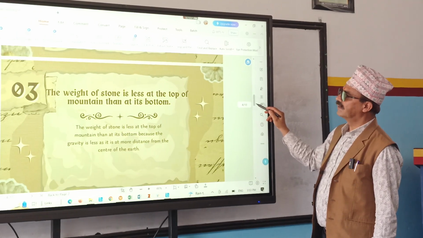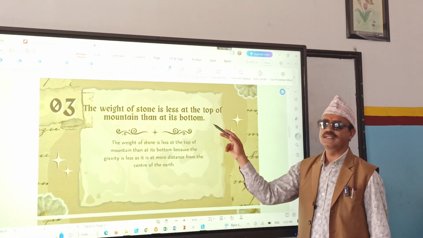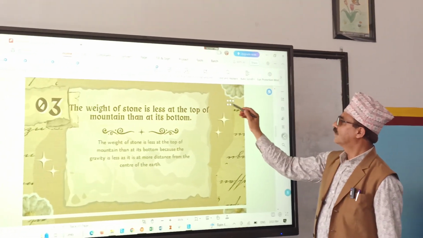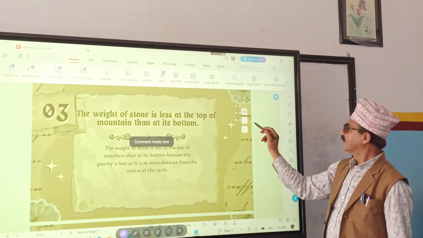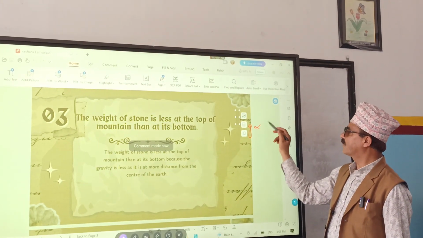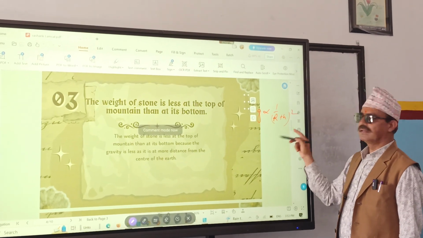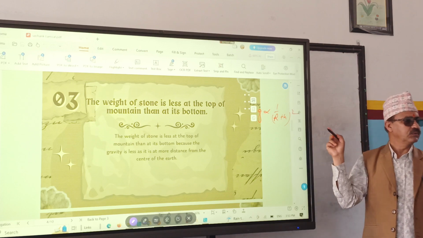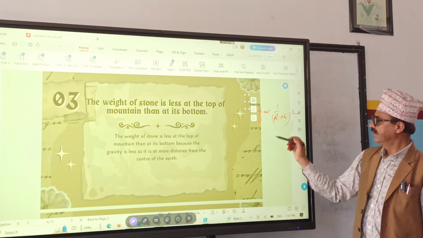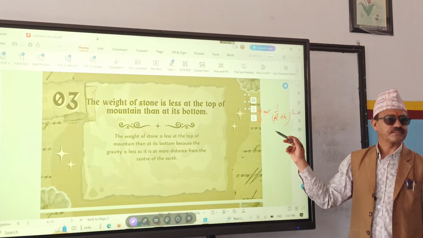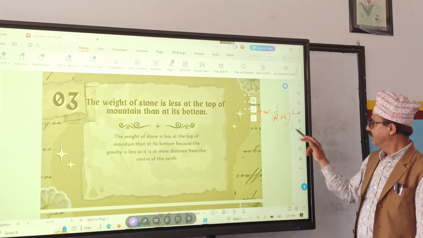Question number 3. What does it say? The weight of a stone is less at the top of a mountain than it is at the bottom. Because what is the relation? g is inversely proportional to altitude. You have to write it like this, okay? g is inversely proportional to altitude. So at the top of the mountain, the value of g is more or less? Less. Then weight also will be less.